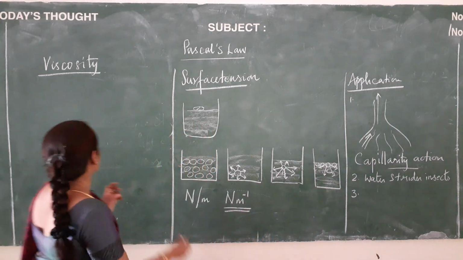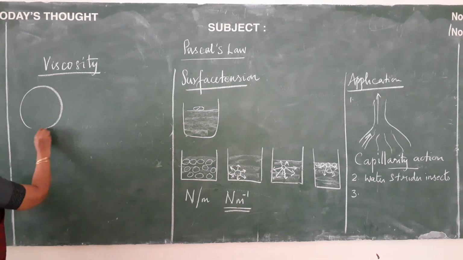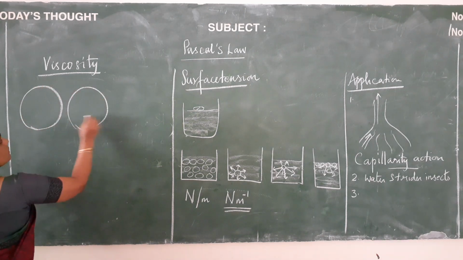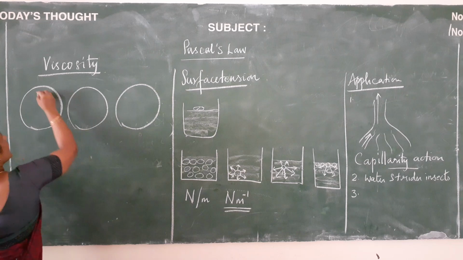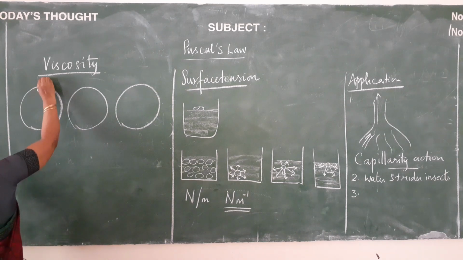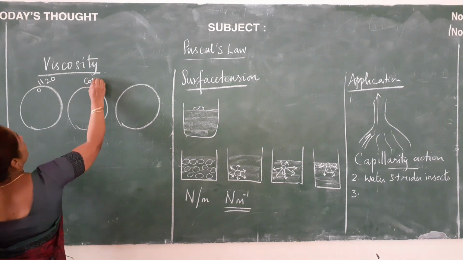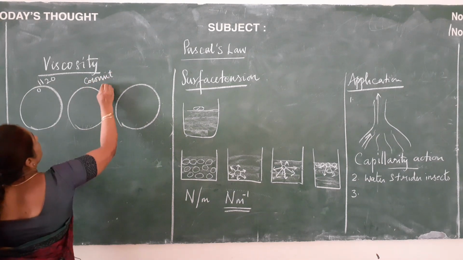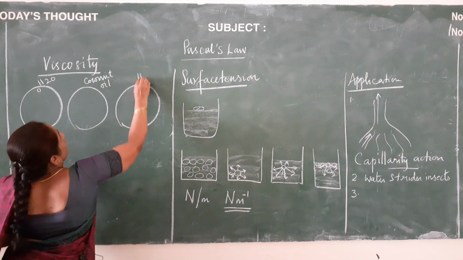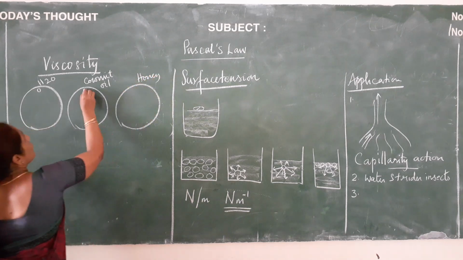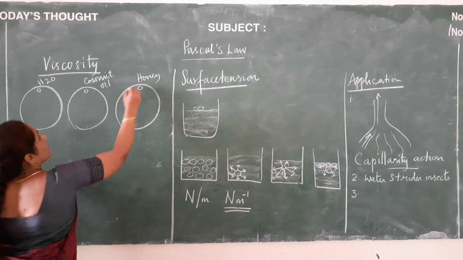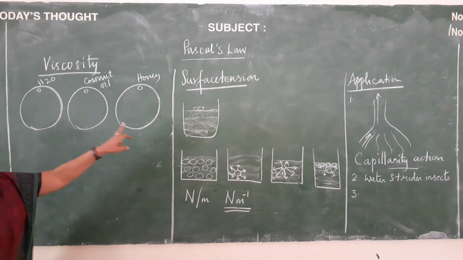From these three, take 3 separate glass plates, and take 1 drop of water here, 1 drop of coconut oil and 1 drop of honey in each of the glass plates.